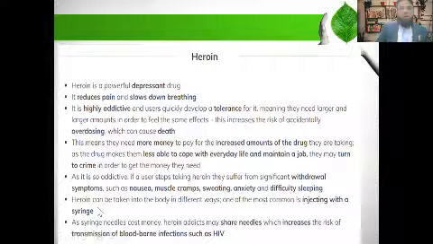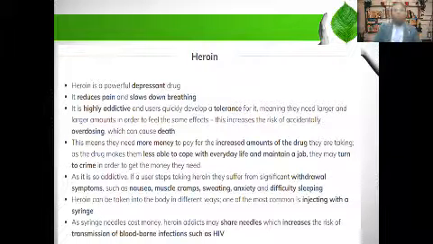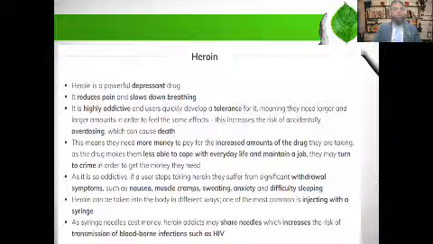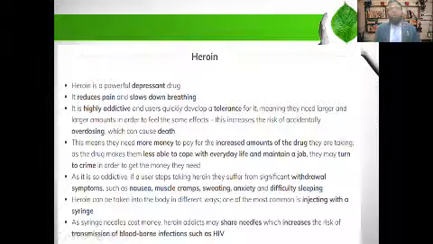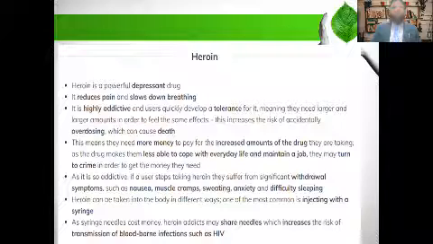As syringe needles cost money, heroin addicts may share needles, which increases the risk of transmission of blood-borne infections, for example hepatitis and HIV. This can be transferred because an unsterilized or used syringe is used by different people. So if even one person has a blood infection, it is going to be transferred to other persons.